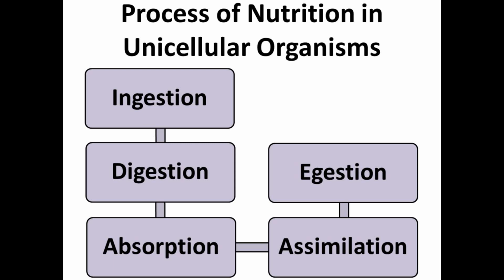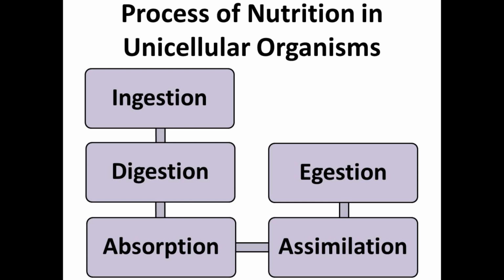There are various steps which are followed during the process of nutrition. First is ingestion, then digestion, then absorption, next is assimilation, and last one is egestion. The first step, ingestion, means intake of food.